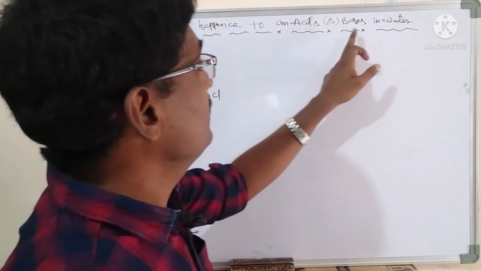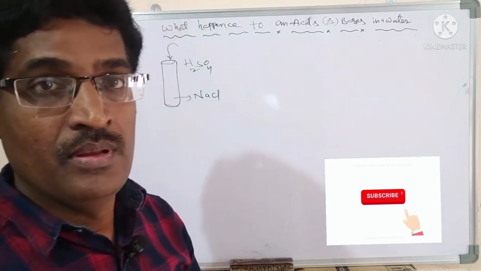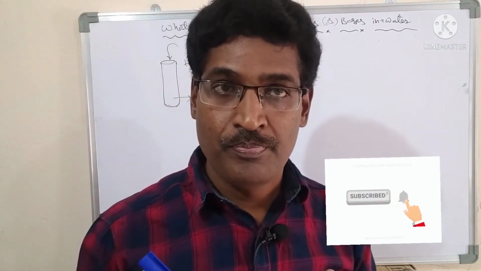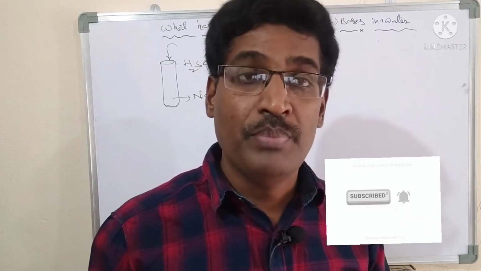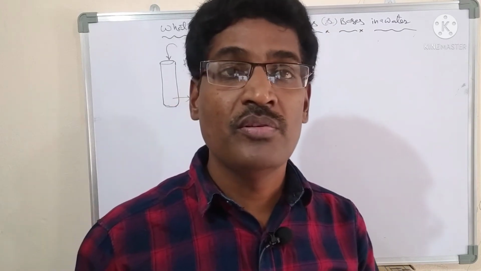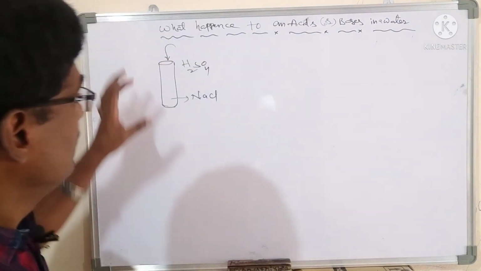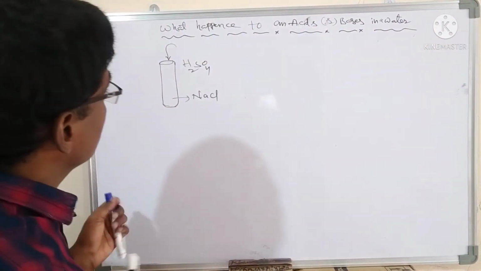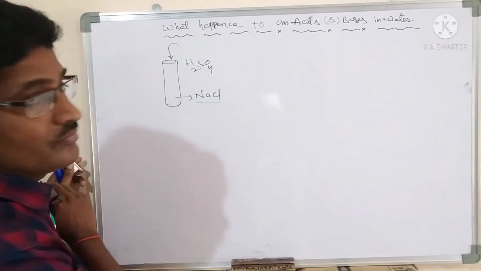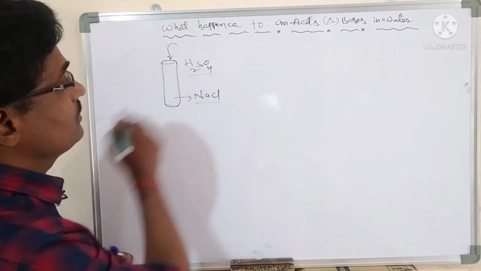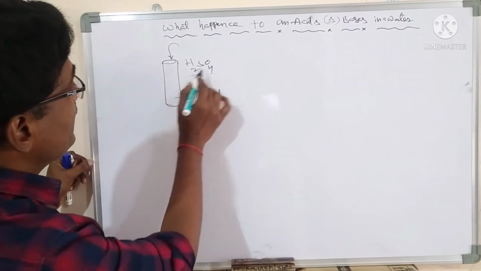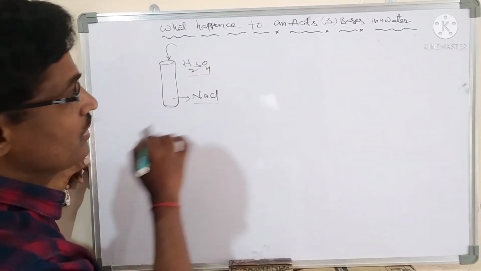What happens to an acid or base in water? The acid has to contain water, and the base also has to contain water. Then only we can say which is acid and base. If an acid does not contain water, what will happen? If a base does not contain water, what will happen? Let us check. Take a test tube. In the test tube, take sodium chloride and add sulfuric acid. When the reaction takes place between these two, what will happen?